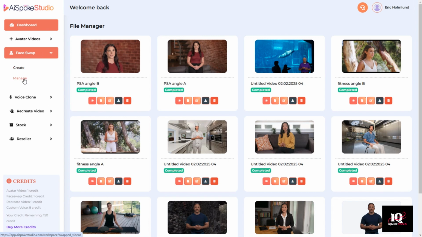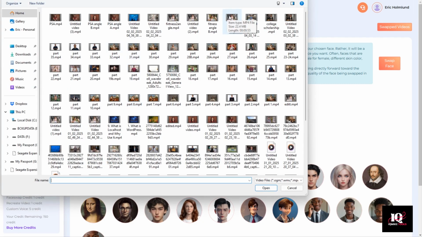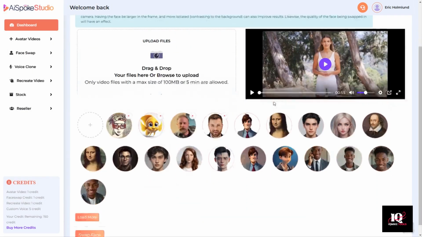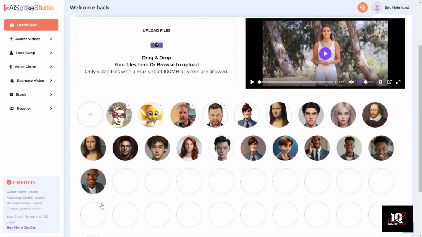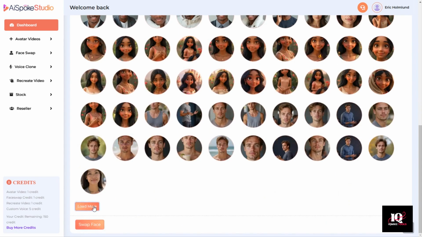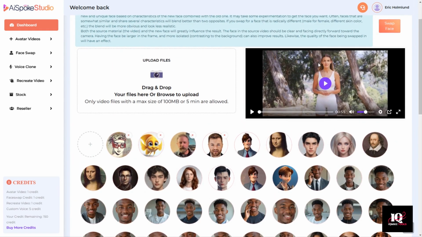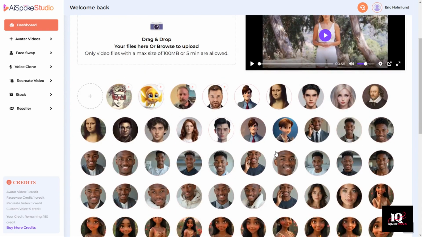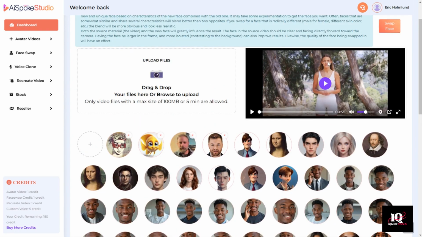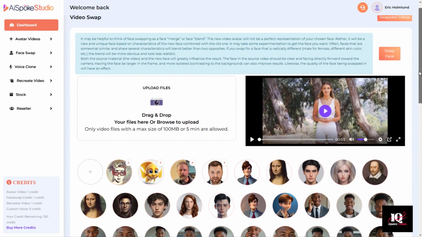So I'm going to click Face Swap, click Create, and I'm going to upload that video, Fitness Angle A. Now we have hundreds of built-in faces that you can choose from. You can also upload your own faces. Now I will say it works best if you choose a face that has some similar characteristics to the existing face. For example, if we were to put a male face on this woman, it's just going to look really unrealistic. It's going to kind of stick out like a sore thumb.